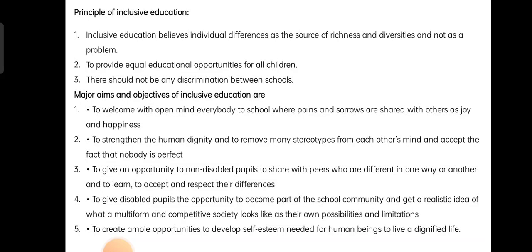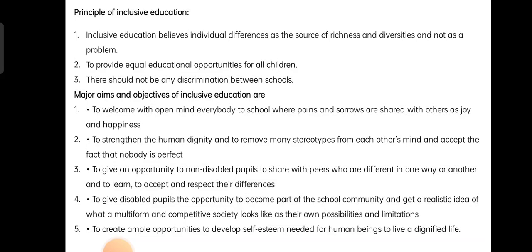Before going to the principles, you should know the aim and the objectives of inclusive education. So what would be the main aim and objectives of inclusive education? The main important thing is that the government wanted to give equality. The government wanted to give equal education for all.